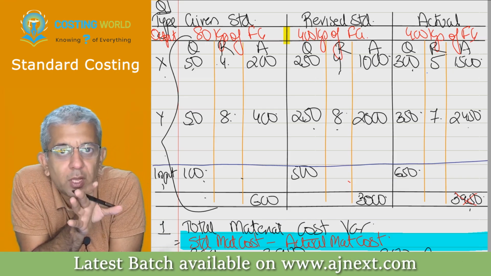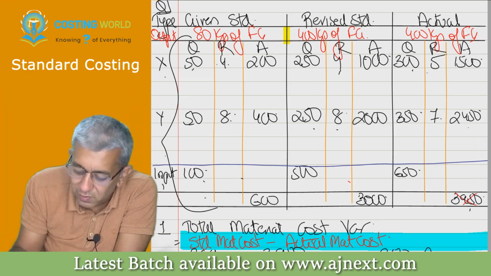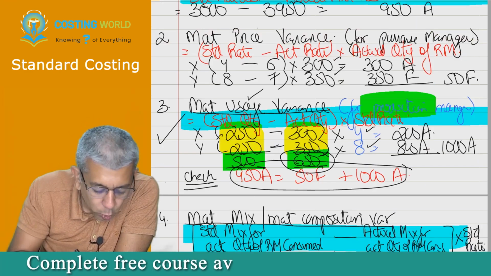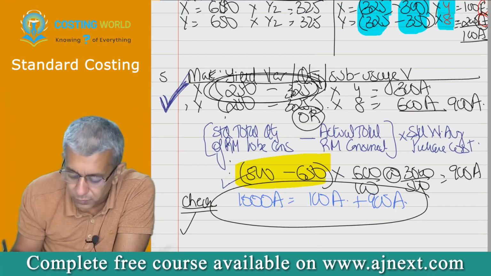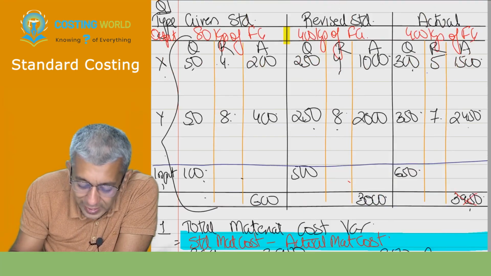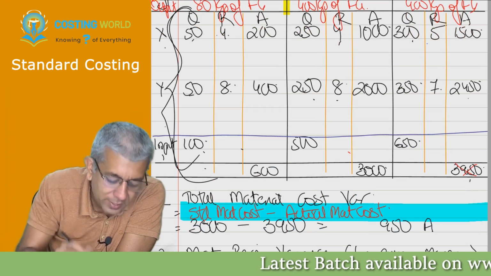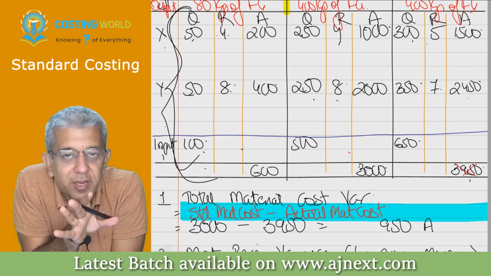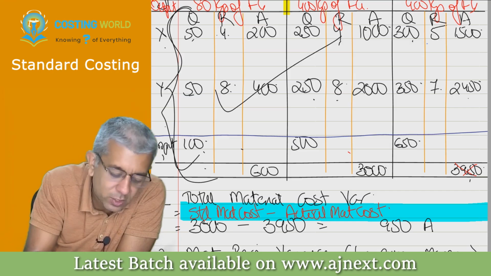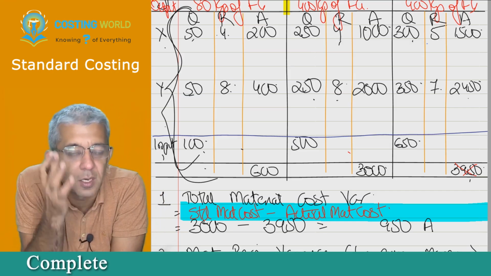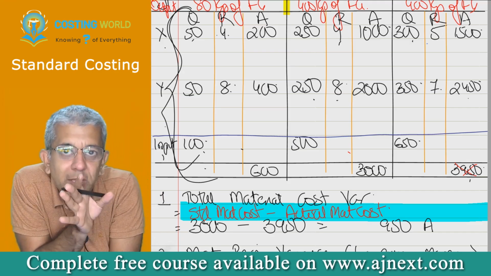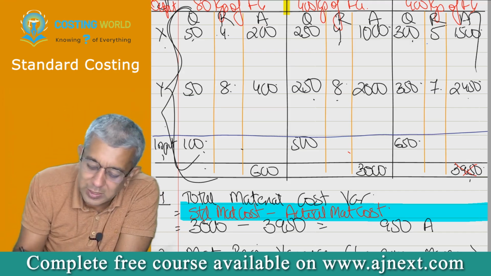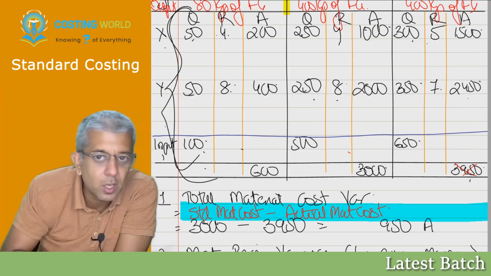So tomorrow, if your variance checks work, don't be too proud of yourself that your answer has to be 100% correct. First of all, your data in this table has to be correct, and there is no way to find out whether this data is correct except trusting your brains and thinking. Okay, that's it. Your checks will only ensure that mathematically, based upon this data, your variances are correct. Okay, bye.